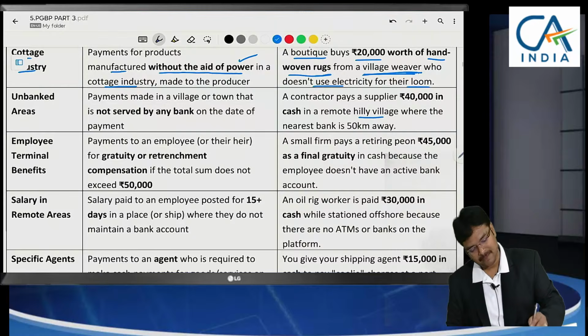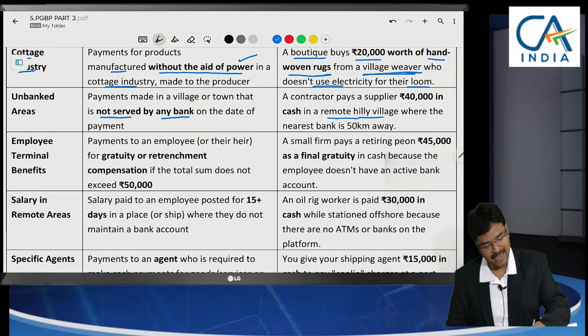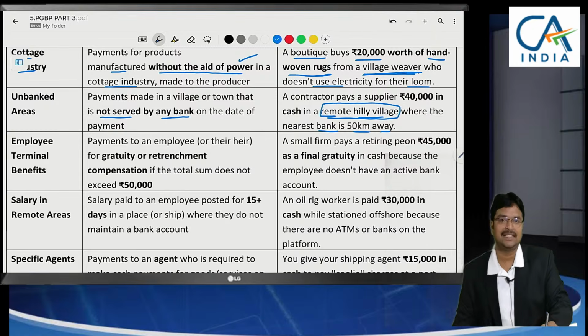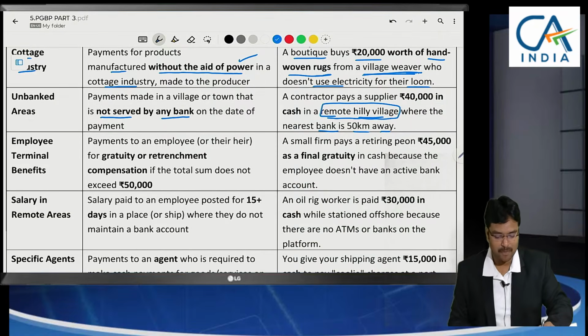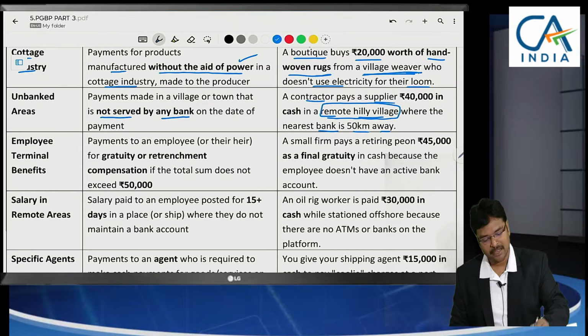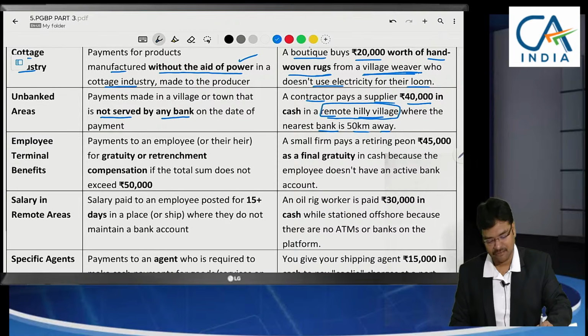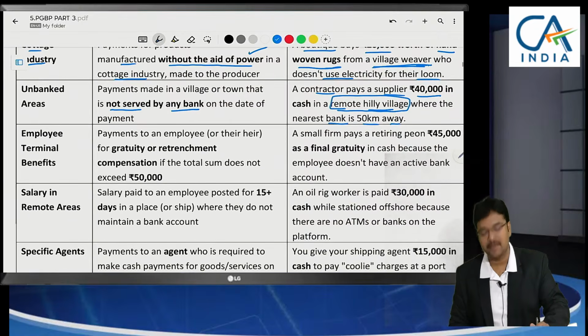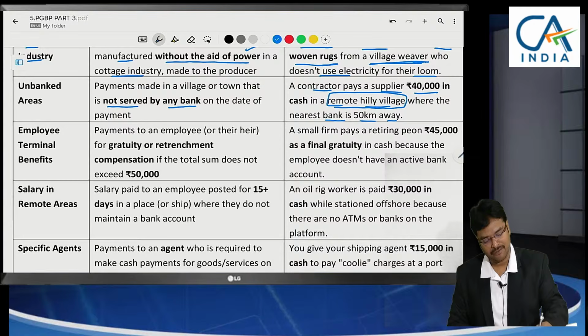And when the payment is made in a remote area which is not served by the bank, so we need to make a payment in a remote hilly village where bank is 50 kilometers away. In such exceptional cases only, when we want to make any payment, a contractor wants to make any supplier any payment, in this case, can he make cash payment? Means yes. But very occasional case, not served by bank means nowadays even cooperative banks also are present in every village. So where here if you see 50 kilometers away, it is not served by any bank, only that case has been given as an exception here.